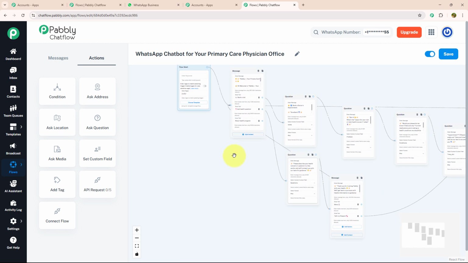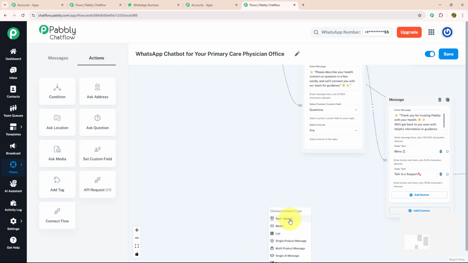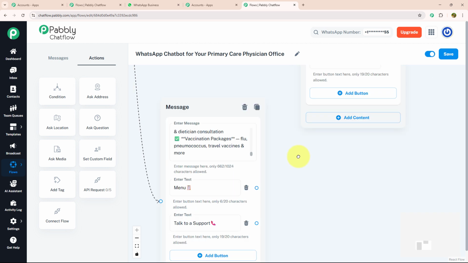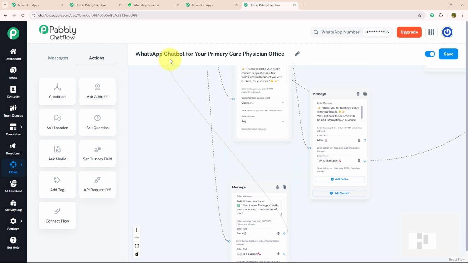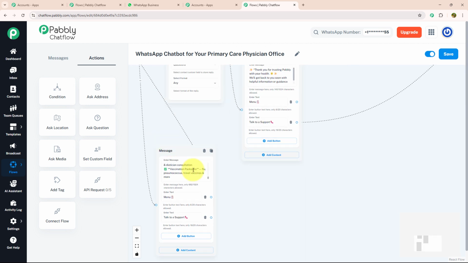Now let's move to our third action button, which is about health program. To tell about health program, I'm going to drag and drop, select the text button and enter my message like this, where I have mentioned all the programs that we sponsor. And with that, I'm going to provide two action button, menu and talk to support. I'm going to connect this menu button with our initial message, and I'm going to connect talk to support button with the message that we have put for talk to support.